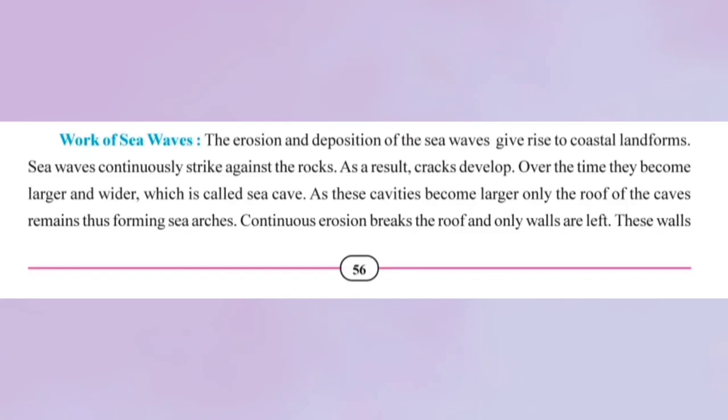Next important concept is sea action. When we talk about river action, there are various formations that take place. Whenever we talk about any structure, be it river, be it sea waves, there are two kinds of features that are seen. First is erosional and second is depositional. Erosional means because of the action of sea waves. For example, you have action of sea waves and you have a kind of rock marks that is seen. Here there is erosion activity and formation of a cave.